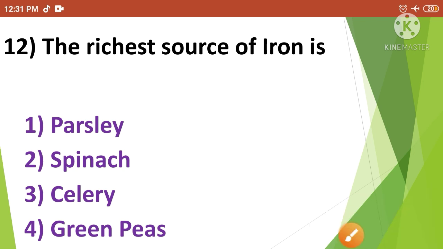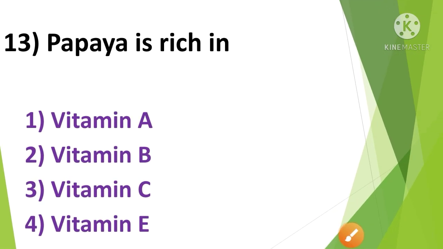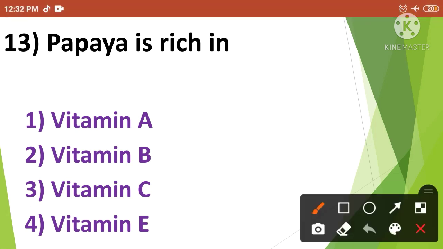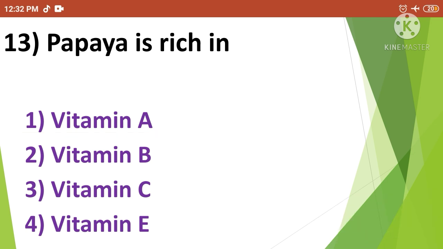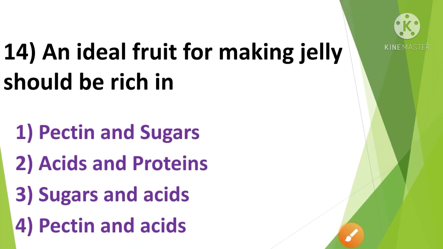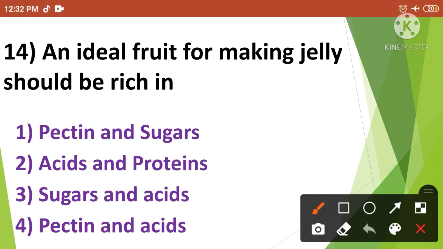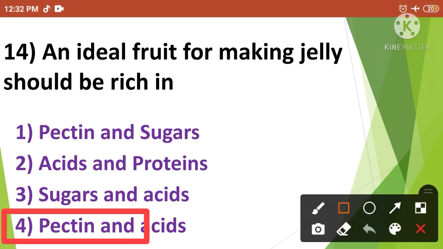Then next: papaya is rich in. The correct answer is option number 1. So the papaya is rich in vitamin A. Then next: an ideal fruit for making jelly should be rich in. The correct answer is option number 4. So an ideal fruit for making jelly should be rich in pectin and acids.